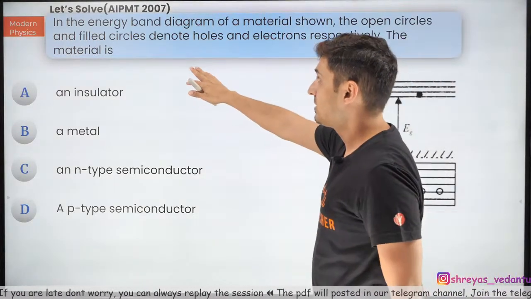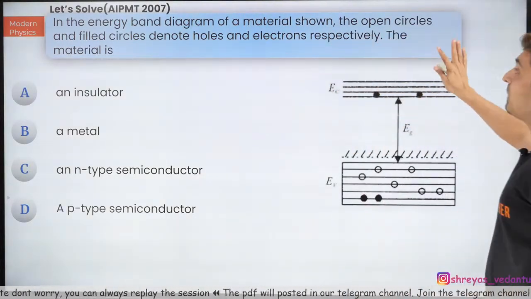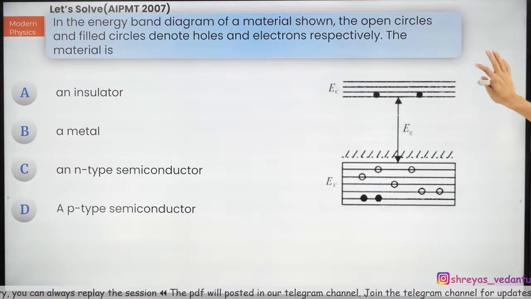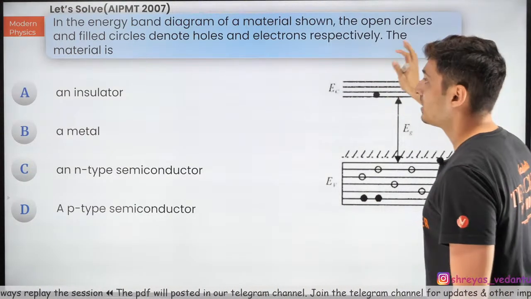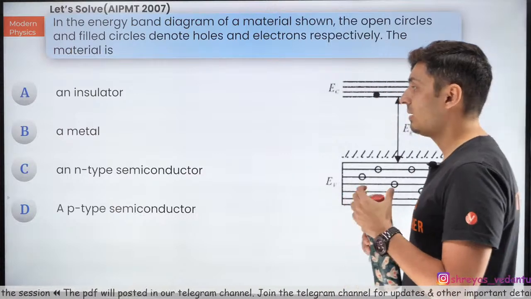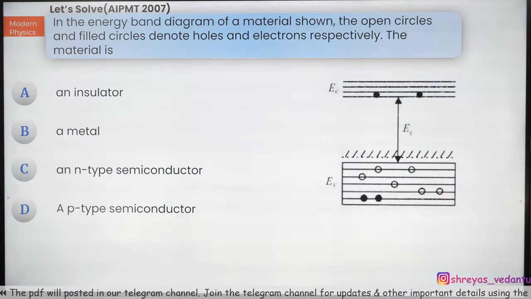This is AIPMT 2007. The energy band diagram of a material is shown. Open circles are holes, filled circles are electrons. The material is insulator, metal, N-type semiconductor, or P-type semiconductor. Come on, think about it.